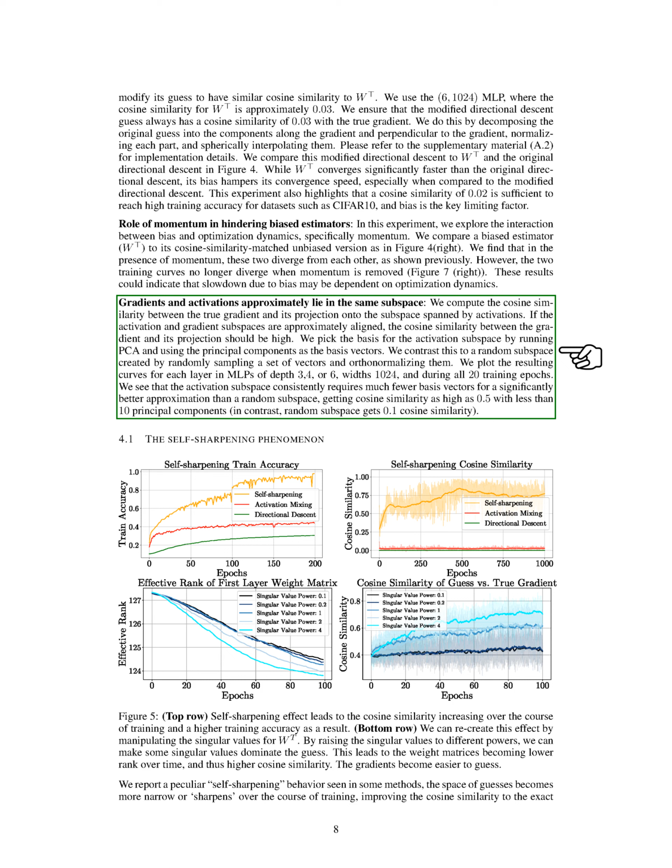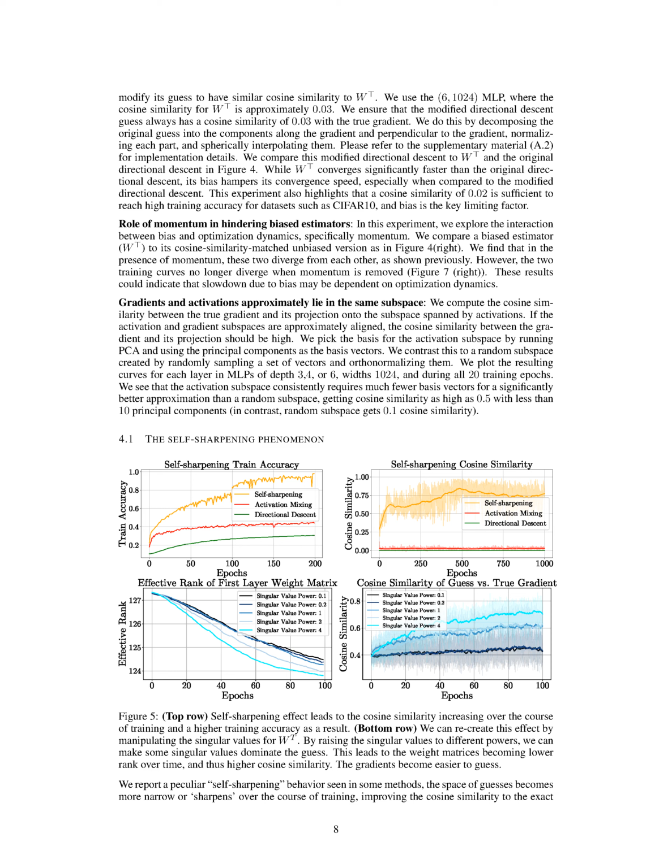Section summary. The authors propose a method called feature-aware gradient guessing to generate random vectors in the same subspace as the true gradient. They use a random mixture of activations as the guess and show that the activation subspace is often well aligned with the gradient subspace across depths, widths, and training epochs. Their experiments demonstrate that their proposed methods are more effective and produce higher cosine similarities compared to directional descent in terms of gradient guess and loss reduction.